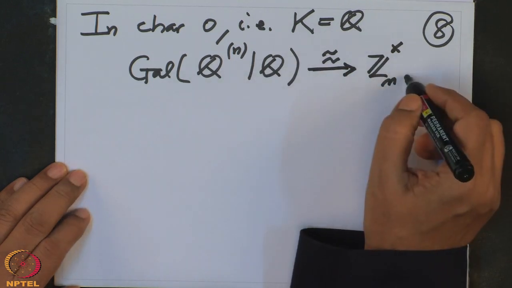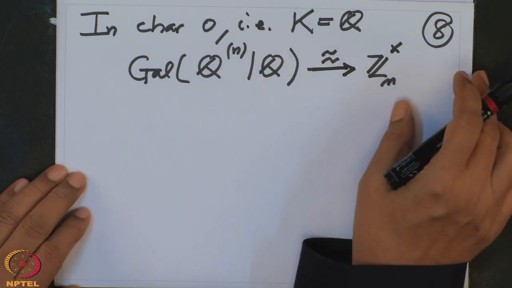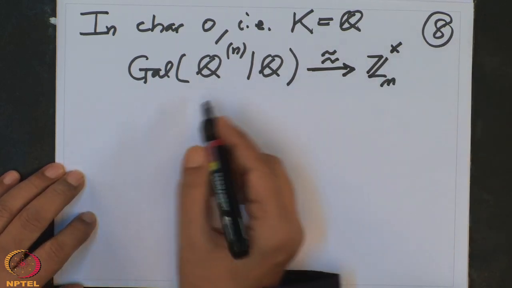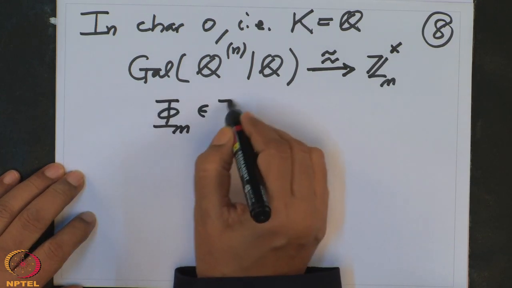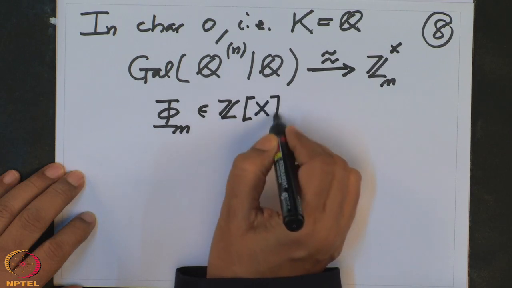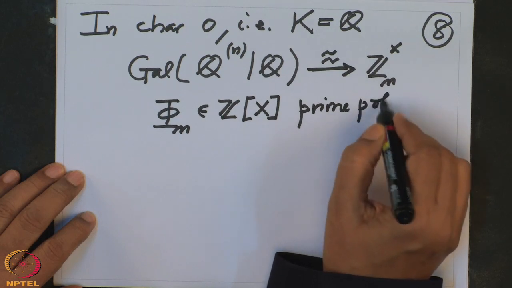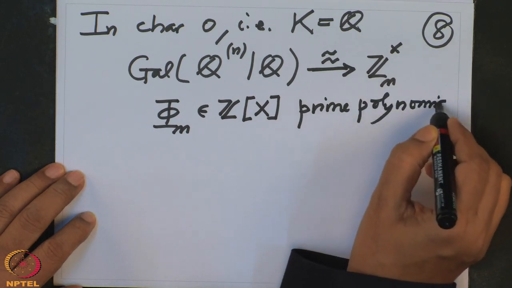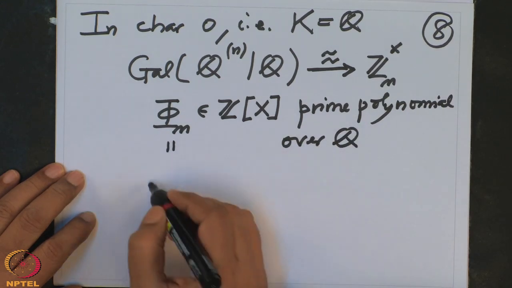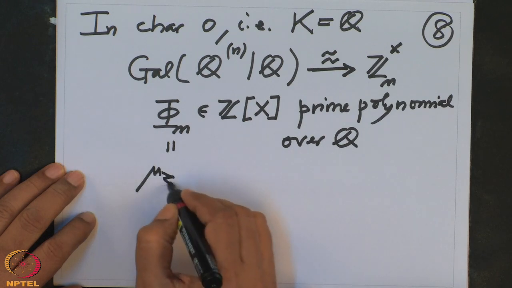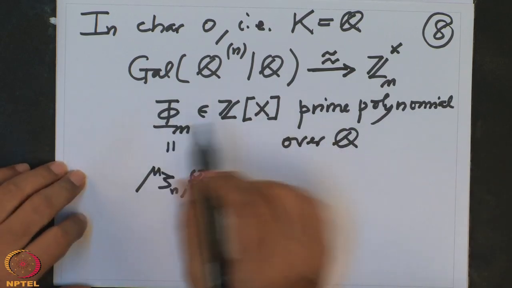This group is isomorphic to this group, that is what we proved in characteristic 0, and the main important step in the proof was to prove that this Φn, a cyclotomic polynomial, which is a polynomial with integer coefficients, is a prime polynomial over Q, and that is therefore irreducible, that is therefore the minimal polynomial of ζn over Q. And we know this is a Galois extension, and the Galois group also we know.